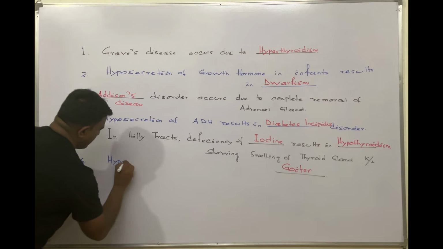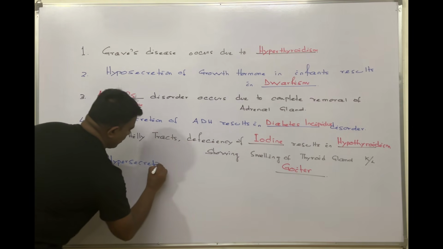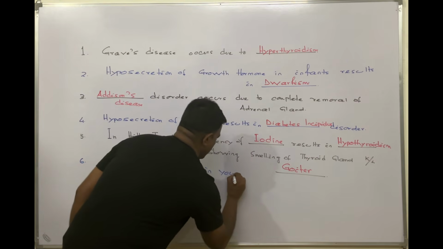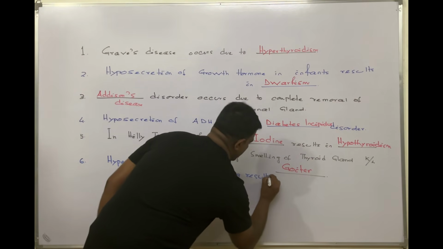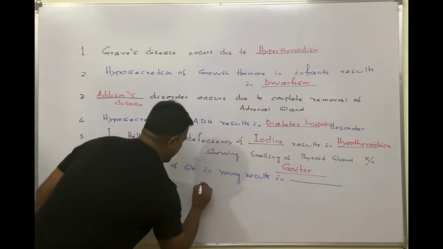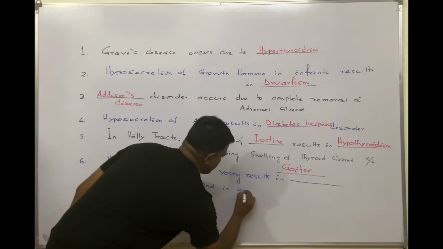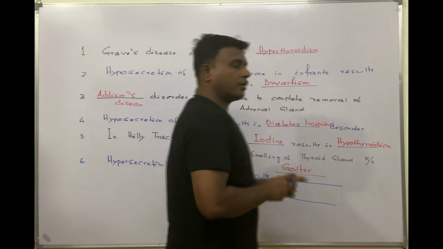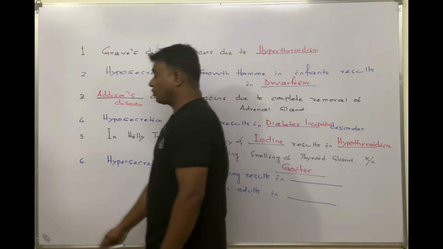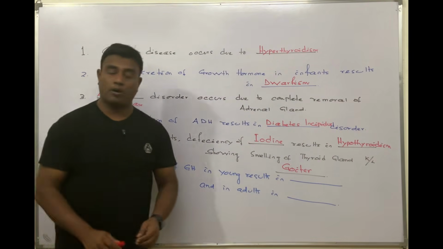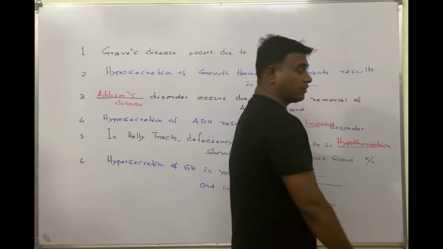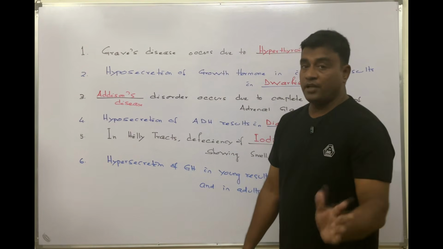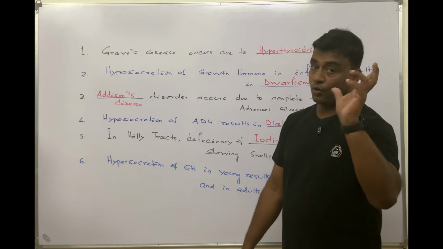Hypersecretion of growth hormone in young results in dash and in adults in dash. Again, two questions, and we are covering the important aspect. As you know, growth hormone is primarily associated with the growth of the body, elongation of the bone, muscle protein synthesis, regulation of metabolism, and regulation of other hormones associated with metabolism. Please do not forget to visit my YouTube to see growth hormone in detail.